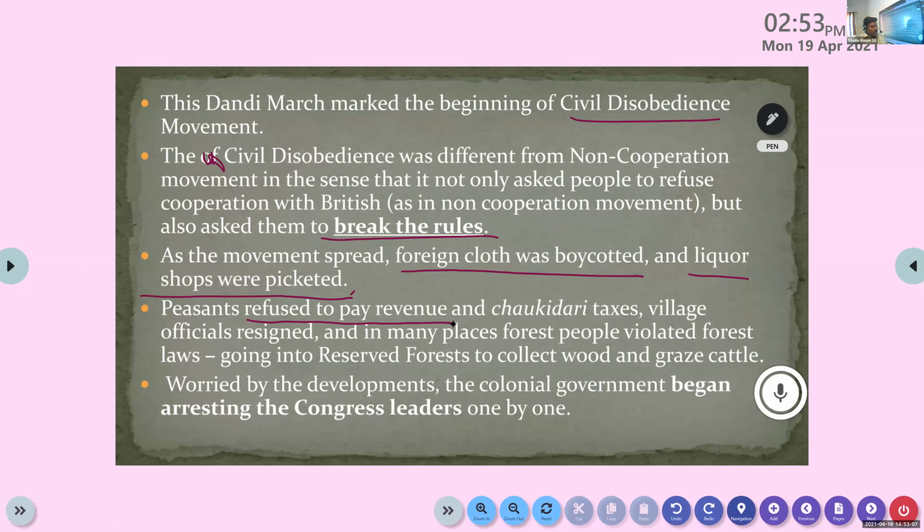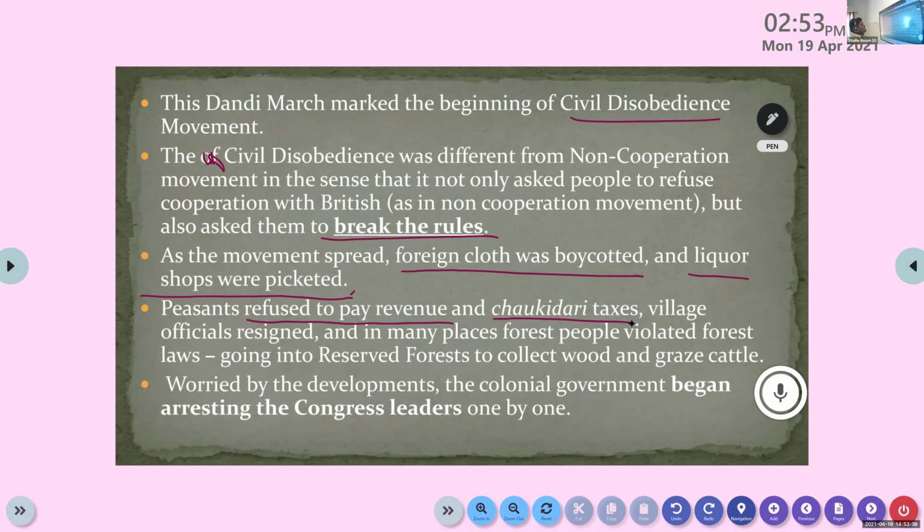At the time of the non-cooperation movement, we studied that peasants faced a number of problems from the landlords and taluqdars, but their movement turned violent. Here the peasants stopped paying revenue to the landlords and taluqdars, and did not pay the chowkidari tax, the protection and police taxes. Village officials resigned.